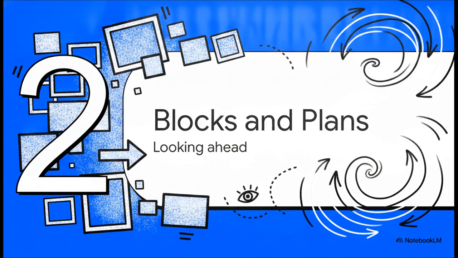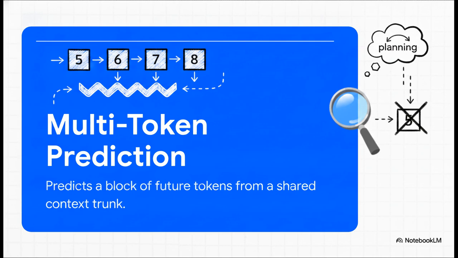All right, moving to number 2, predicting blocks and plans. So let's look at the first family of solutions here, multi-token prediction, or MTP. This is where we change the prediction target from a single token to a block of multiple future tokens using a shared context trunk. So instead of guessing just token number 5, the model guesses tokens 5, 6, 7, and 8 all at the same time in parallel. It slightly breaks that strict chain rule of next token prediction, and we're actually already seeing it deployed in cutting-edge models, like DeepSeek V3, to accelerate things and encourage way better short-term planning.